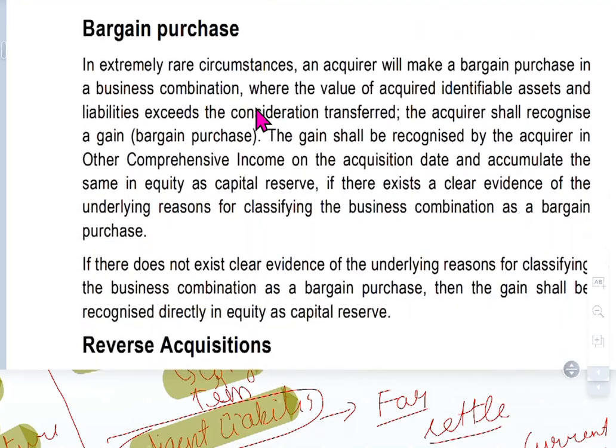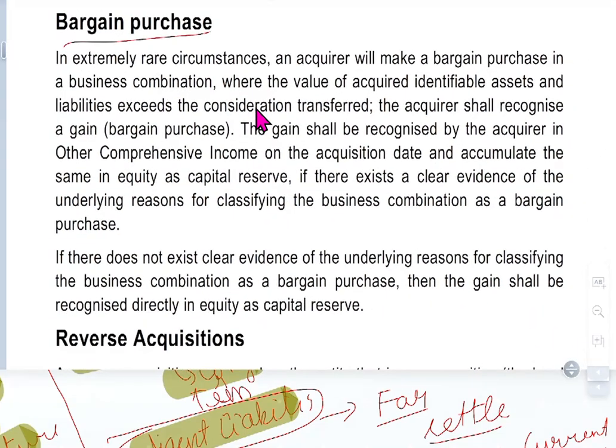Same with a bargain purchase. In extremely rare circumstances, the acquirer will make a bargain purchase in a business combination, where the value of the acquired identifiable assets and liabilities exceeds the consideration transferred. The acquirer shall recognize the gain on the bargain purchase. The gain shall be recognized by the acquirer in other comprehensive income.